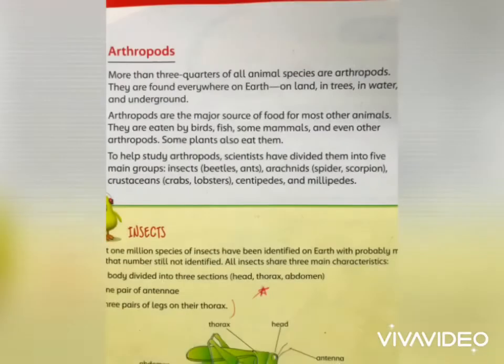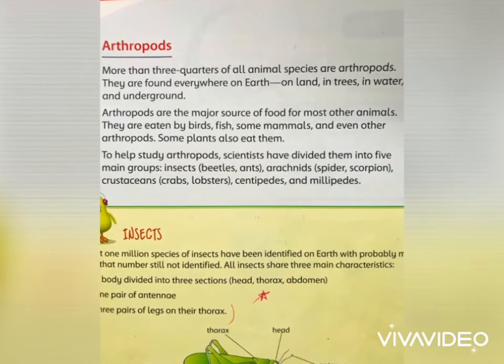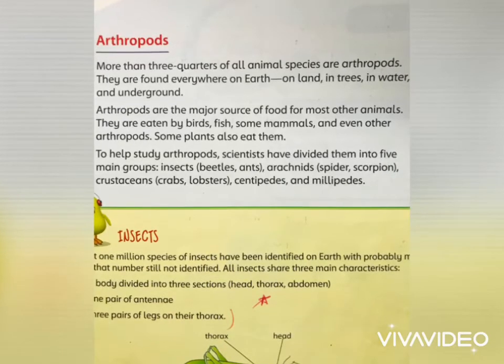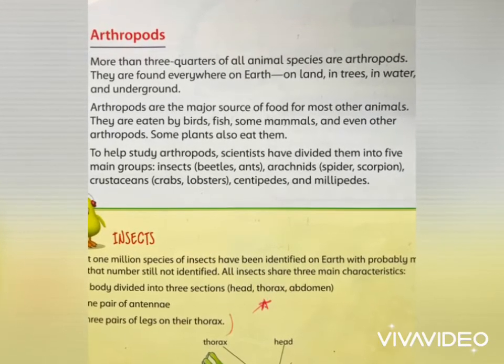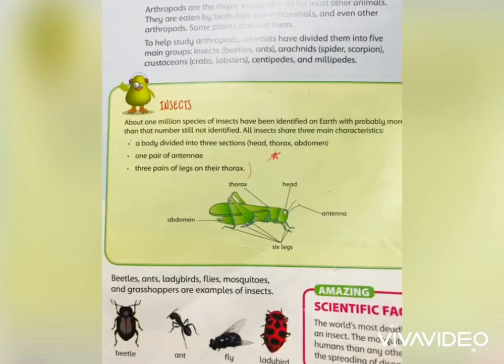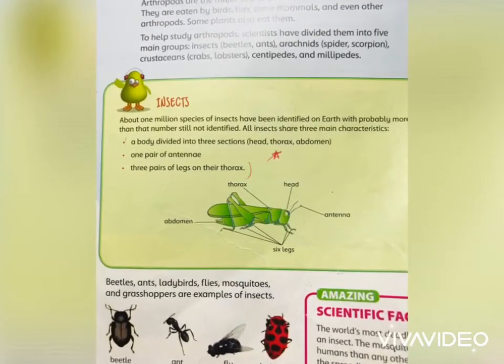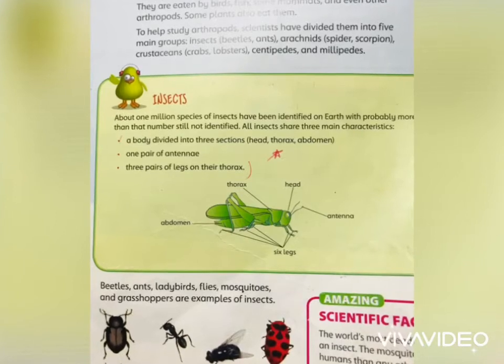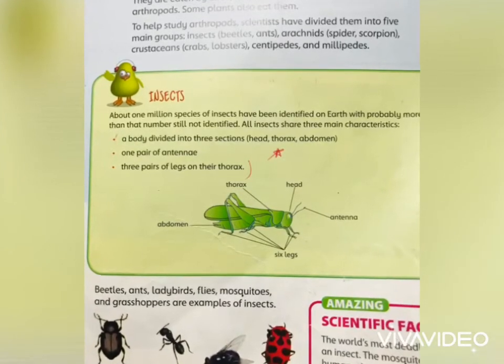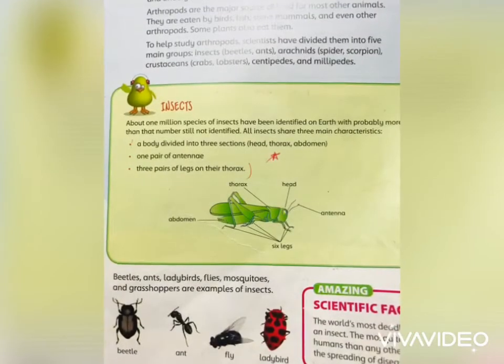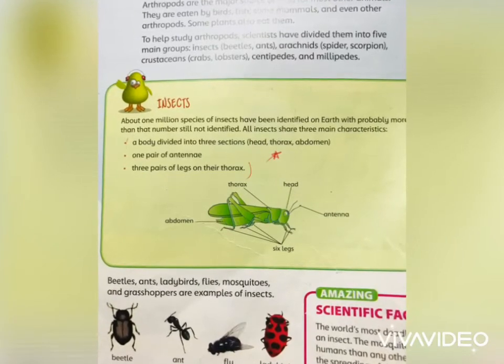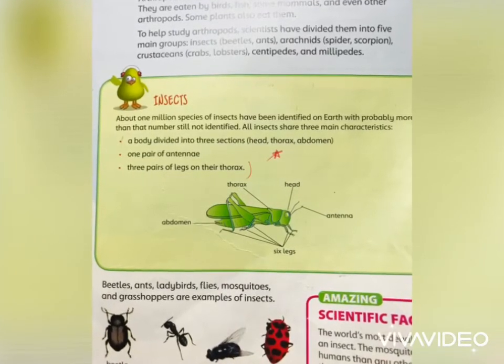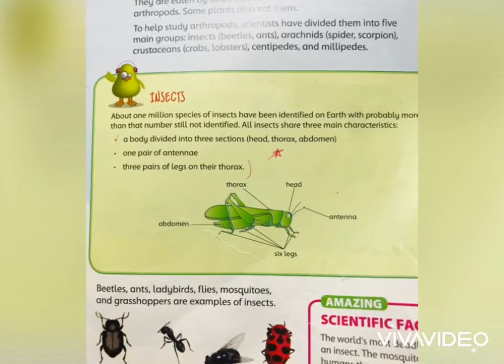To help study arthropods, scientists have divided them into 5 main groups: insects, arachnids, crustaceans, centipedes and millipedes. About 1 million species of insects have been identified on Earth, with probably more than that number still not identified. They have 3 characteristics: a body divided into 3 sections: head, thorax, abdomen, 1 pair of antennae, and 3 pairs of legs on their thorax. Beetles, ants, ladybirds, and flies are examples of insects.